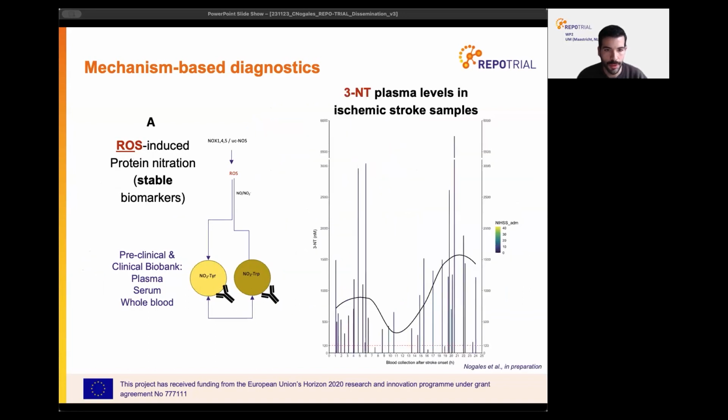To give you some examples, we collected blood samples from ischemic stroke patients in different biobanks from Barcelona and Essen, at different time points after stroke, and we measured nitrotyrosine. We saw the highest levels of nitrotyrosine appear from 4 to 8 hours after the event, suggesting this time frame as the best time window for our treatment. In addition, we also see an increase at later time points, probably associated with inflammation, which is not the target of a mechanistic therapy.